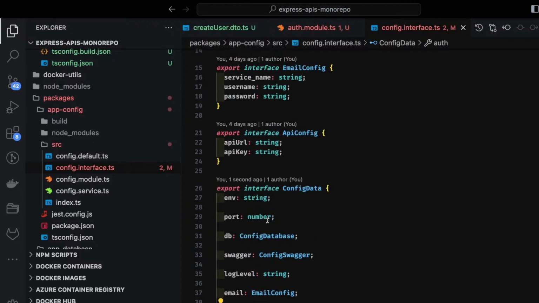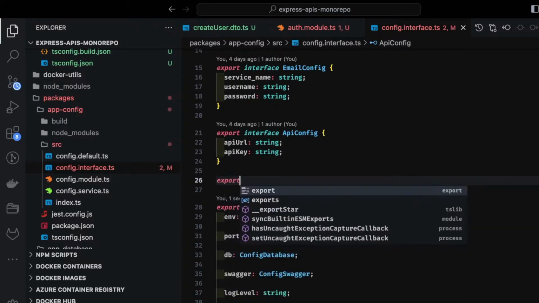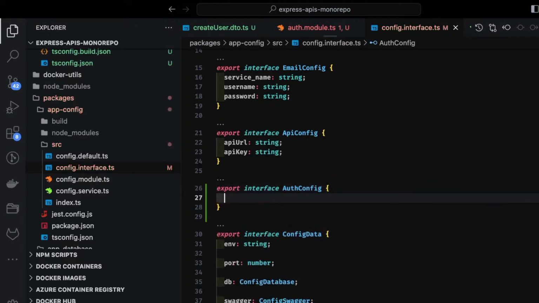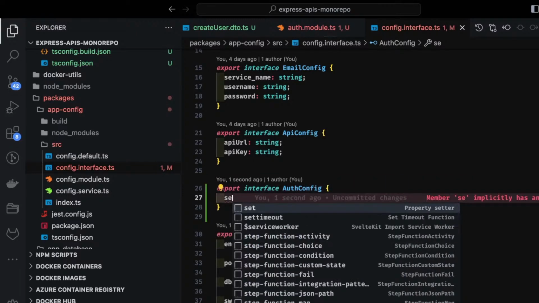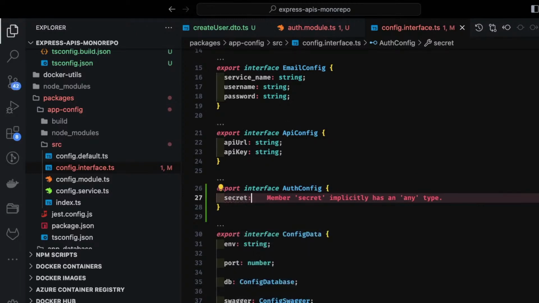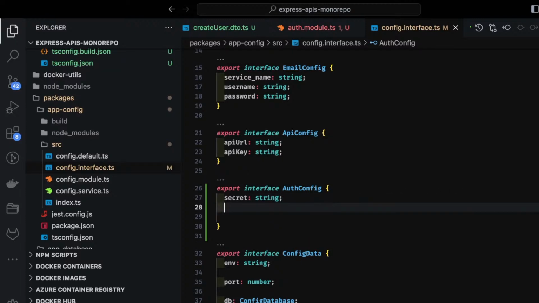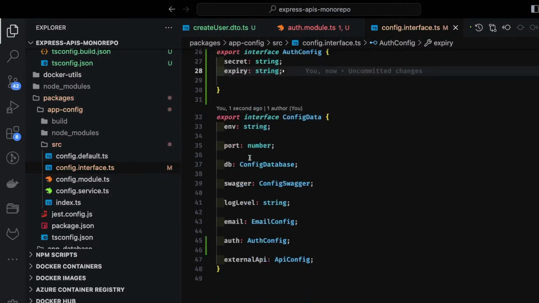Auth config, and this is the interface we are creating. Export interface. It contains two things, secret and expiry. Secret is of type string, and then there is another thing, expiration, that is also a string. We'll convert it. So this is our auth config.